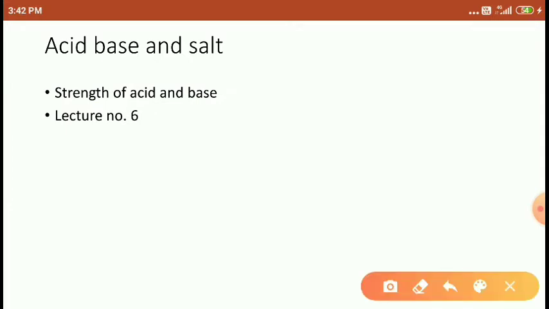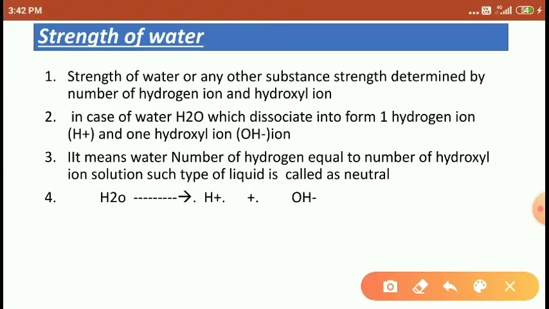Before discussing the strength of acid and base, one of the important terms we have to discuss here is the strength of water. With the help of the strength of water, it is easy to describe the strength of acid and the strength of base. We will understand it easily with the help of this topic.